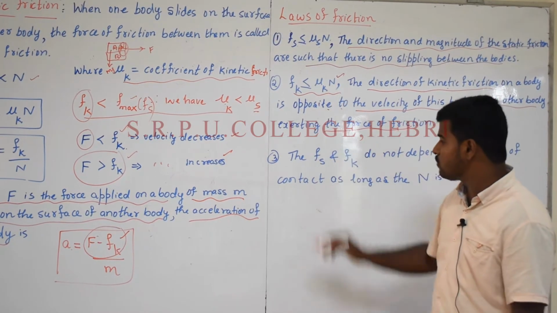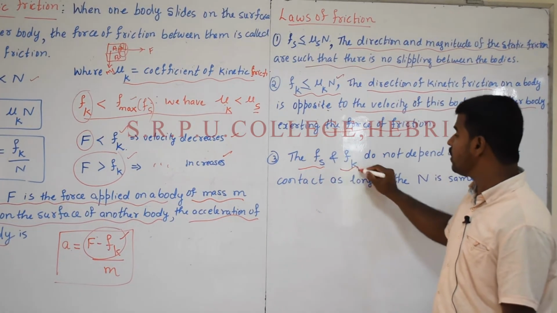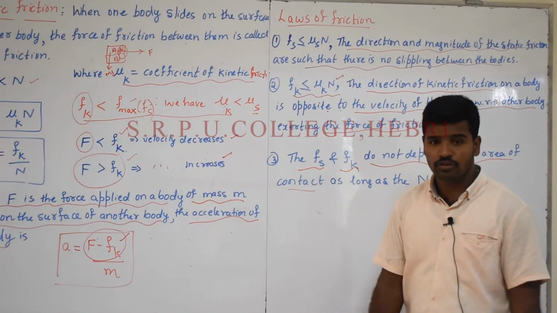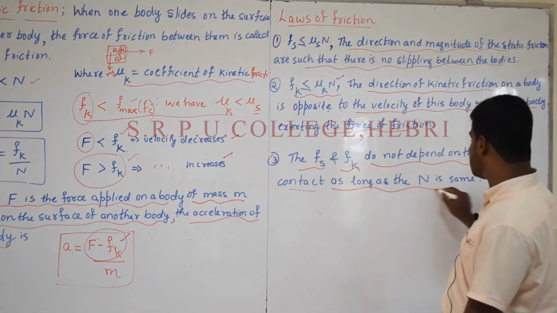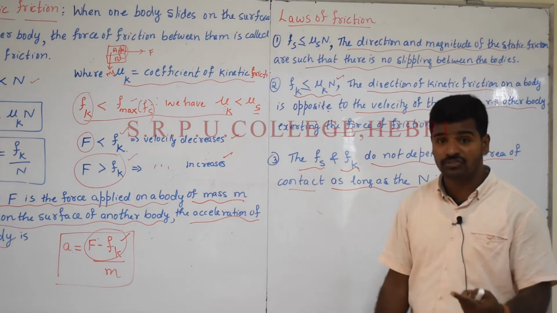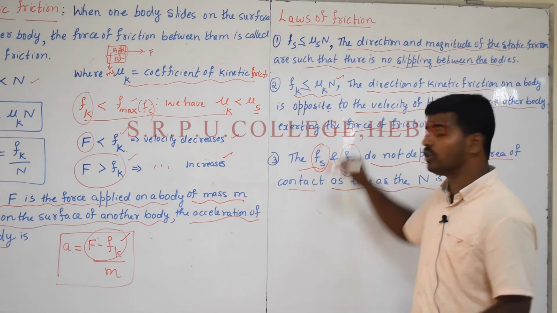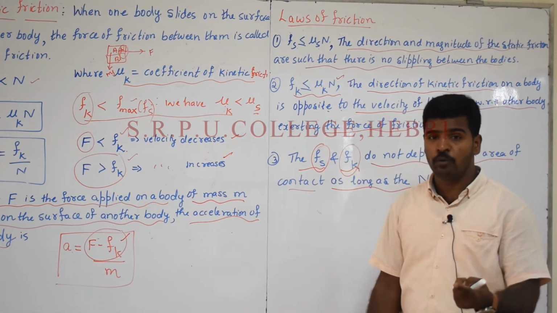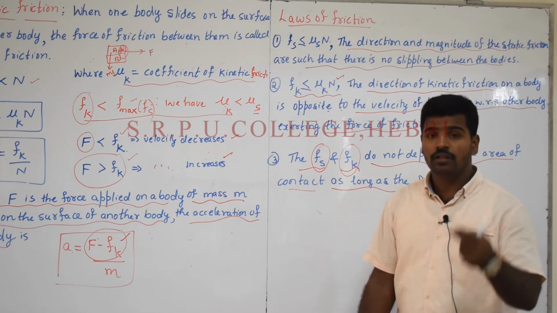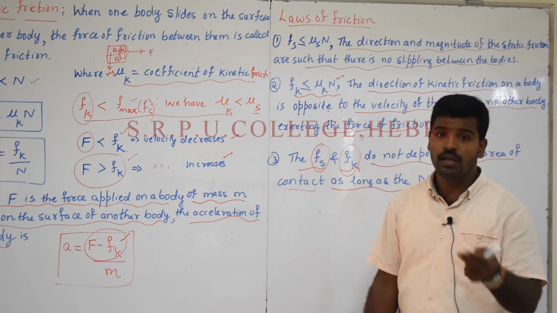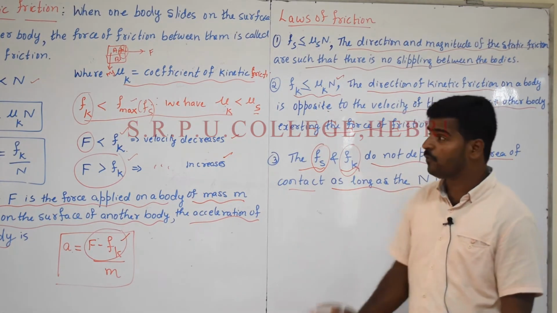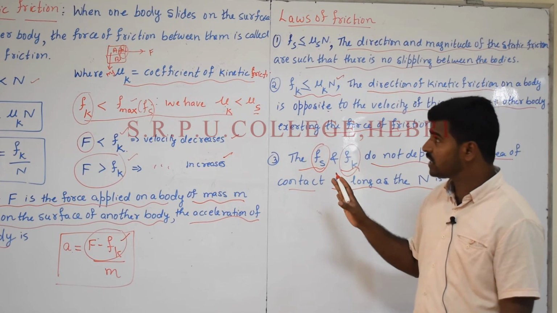Is it clear? The last one, the Fs, which means static friction, and Fk, kinetic friction, do not depend on the area of contact, as long as the n is the same. As long as n is the same means the normal reaction is the same. But what does it depend on? So what can Fs and Fk depend on? It depends upon two very important parameters: the material that we are using, and the second one, the roughness of the surface. Is it clear? It depends upon the material we use as well as the roughness of the surface. Therefore, this is all about friction, types of friction and laws of friction.